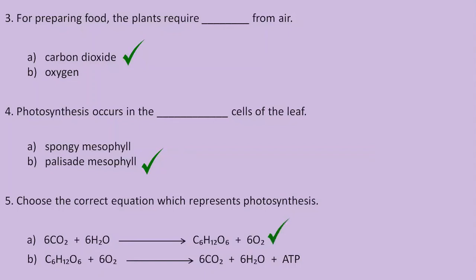Since photosynthesis is nothing but a process of food preparation by the plants for themselves, in the first option we can clearly see the food glucose being prepared by the combination of carbon dioxide and water in the presence of sunlight trapped by the chlorophyll pigments. Whereas the second equation denotes the process of respiration, which involves the breakdown of glucose to release energy.